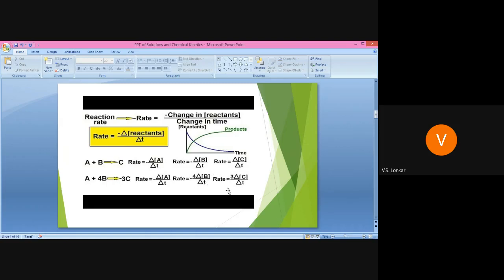And rate equals 1 by 3 delta concentration of C divided by delta T. Got it?